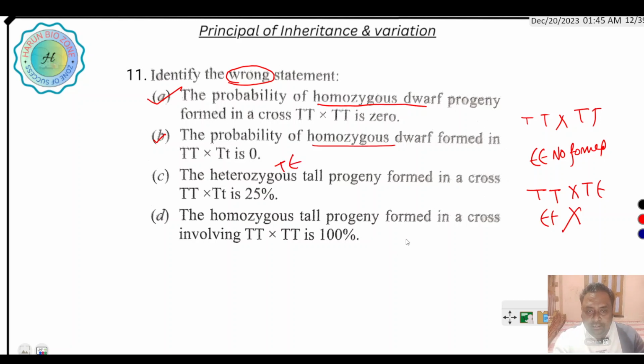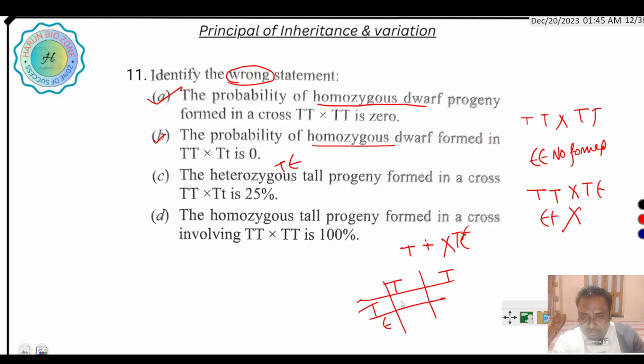It is not right, because if we cross Tt with Tt, then we find TT, Tt, Tt, and tt. So it is not 25%, it is 50%.